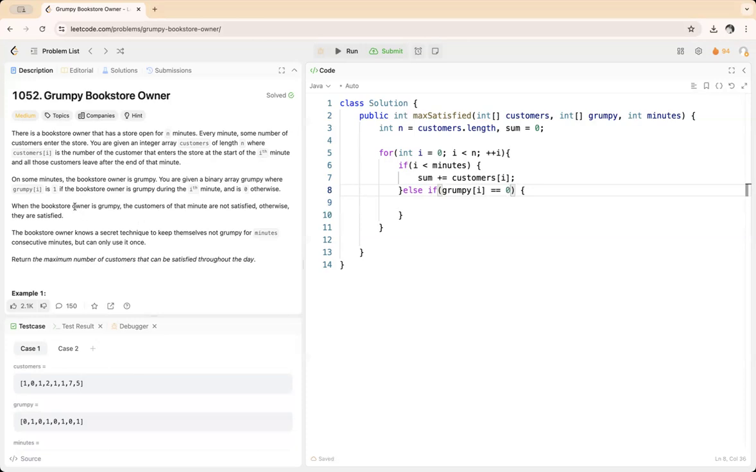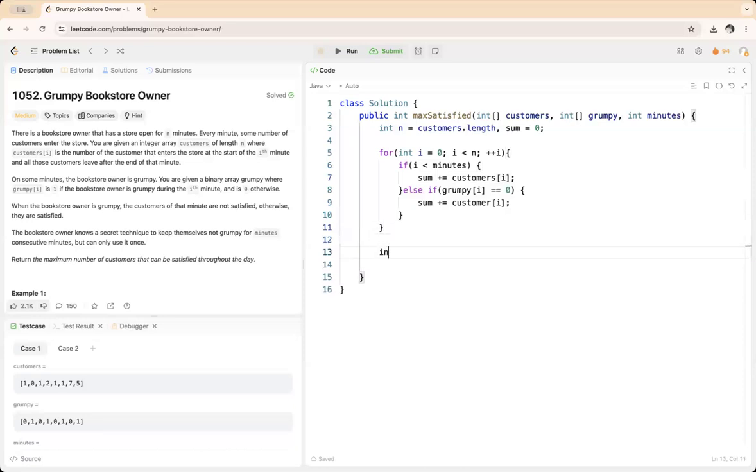Remember we had mentioned here that when the bookstore owner is grumpy, the customers of that minute are not satisfied. So the binary array grumpy, where grumpy is 1 if the bookstore owner is grumpy. So grumpy is 1 when the bookstore owner is grumpy, and that index customers are not satisfied. So we have to take grumpy of i is equal to 0, and if that is equal to 0, then we have to add that value to the sum, so that for the first m minutes we get how many customers are coming as satisfied.